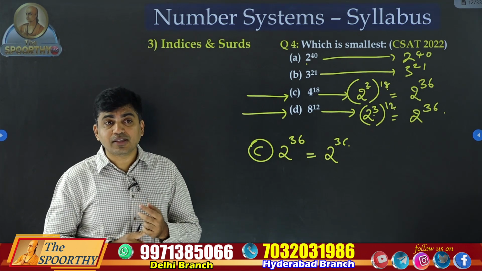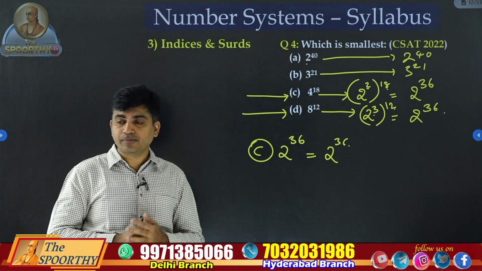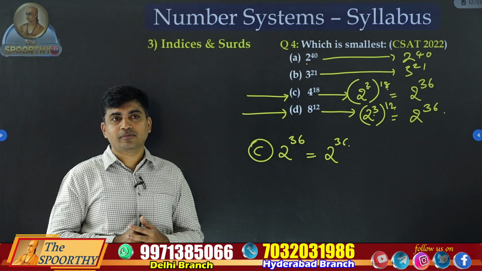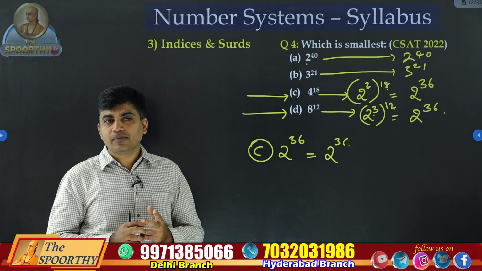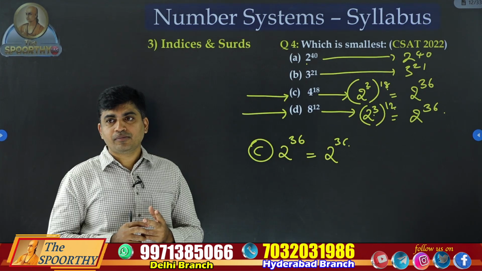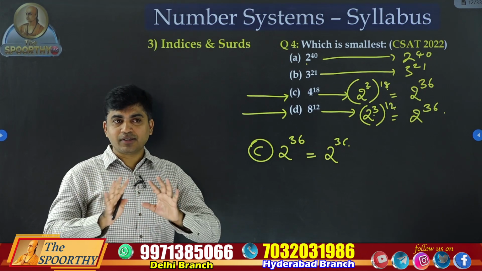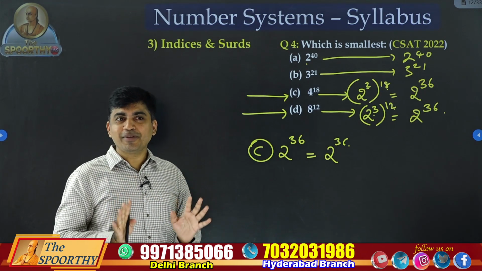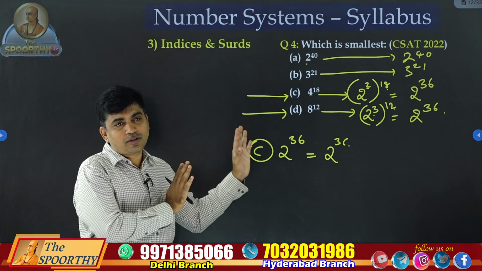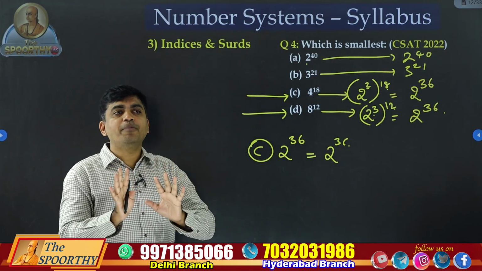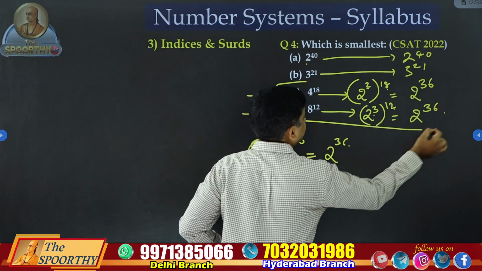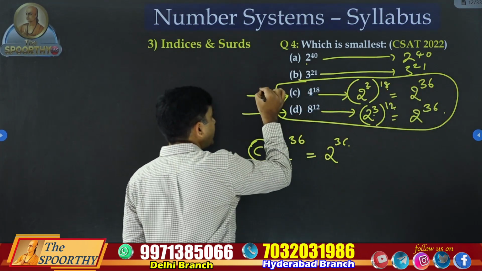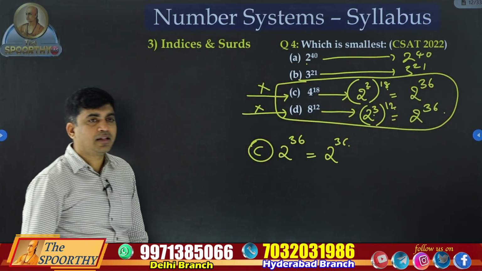Which option will you answer, C or D? UPSC won't give 2 answers in the options. It is not a local test series by any institute. They won't make any mistake. So they won't give two answers in the options. It means your answer is not among these two options. Just eliminate them. This is the first step.